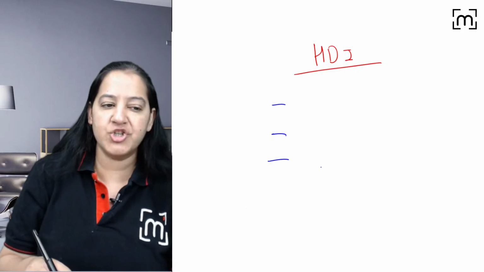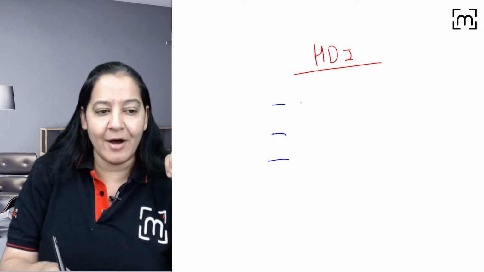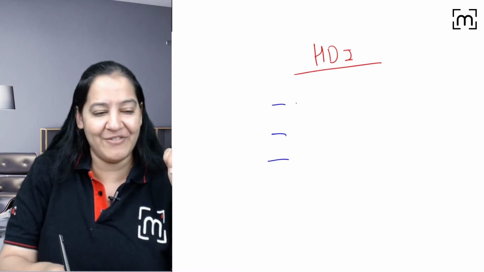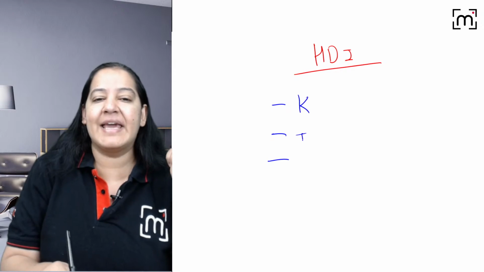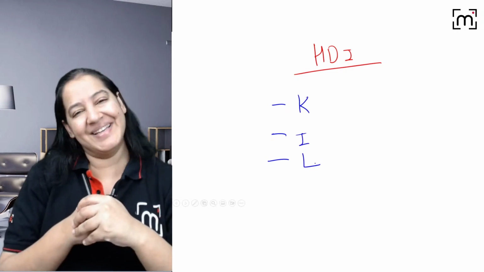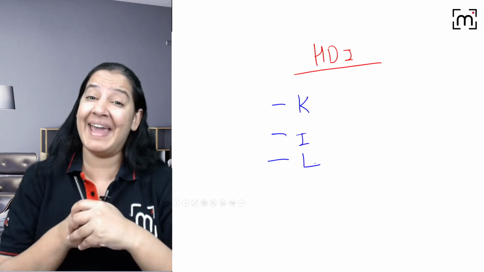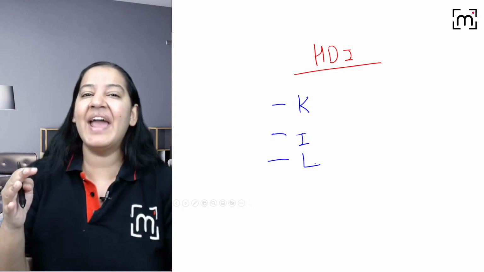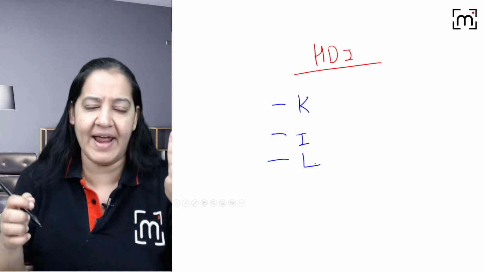Yes, very good. Roshni, very good. So make a mnemonic, Roshni. So for everyone it will be easy to learn. The mnemonic is kill. K-I-L, kill. Can we say this mnemonic? Yes, the mnemonic is K-I-L. HDI is kill. K-I-L, one L, right?